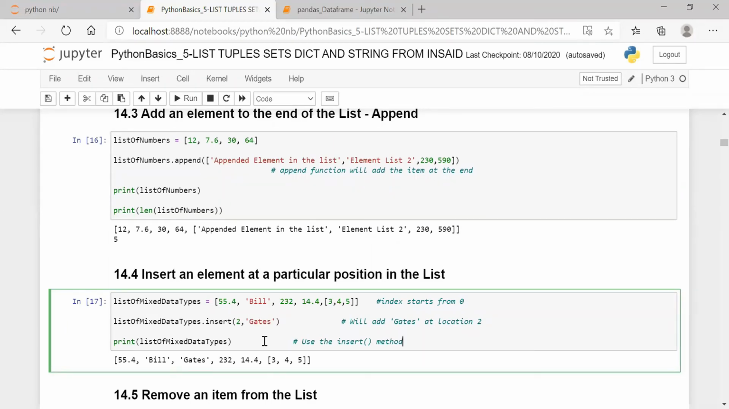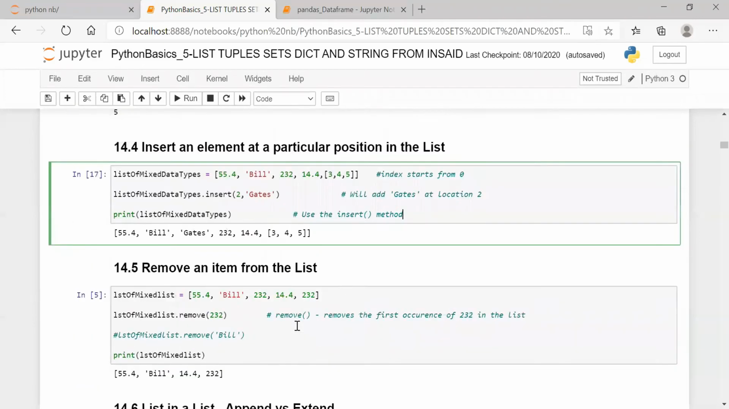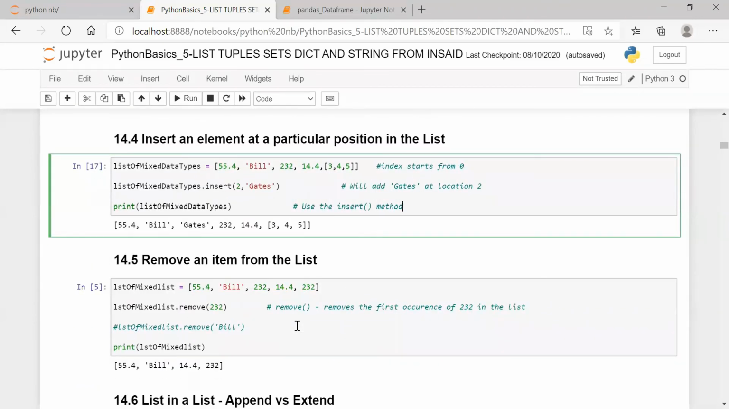Completed? Yes, sir. Now what is the time now? 12:20. We have another 20 minutes more.